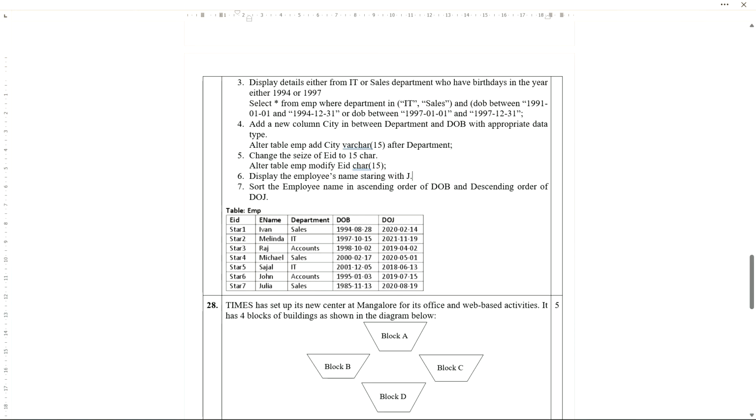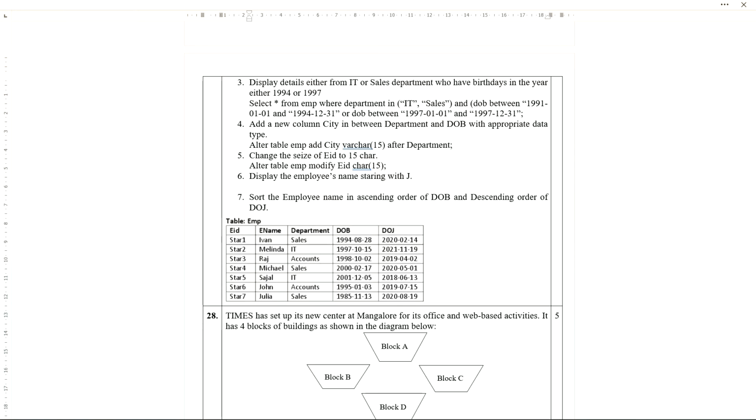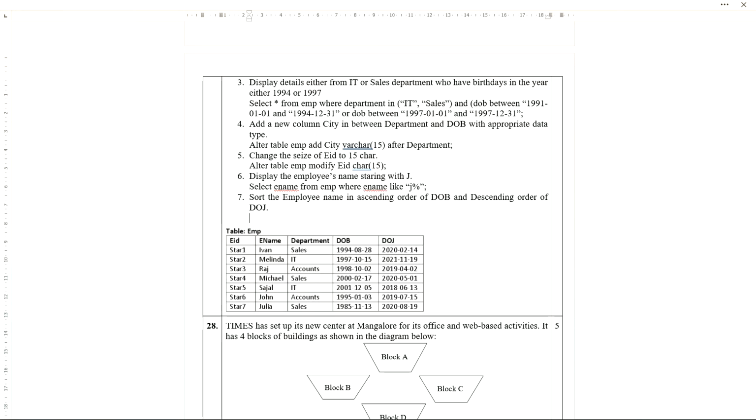I believe all of you know the answer to this question. Display the employee's names. Select ename from EMP where ename like J percentage. We know that MySQL is not case sensitive, so you can write it in any way. Okay. So the employee names in ascending order. This question is one, so you have to write only one query. Select employee name, ename from EMP.